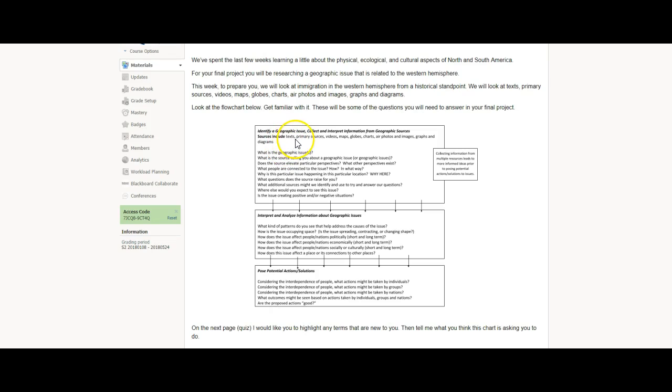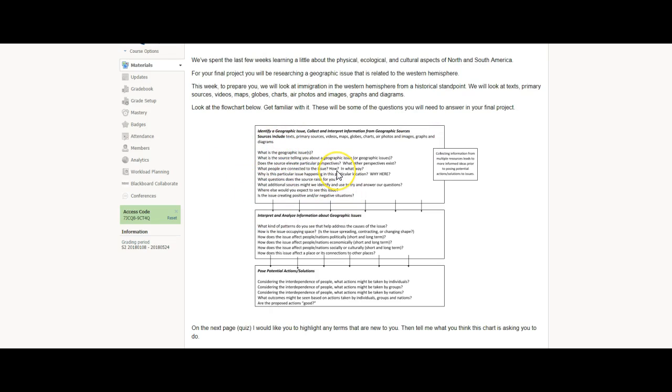Some things that you might look at would be texts, primary sources like postcards or photographs, videos, photographs from the time period, maps, globes, charts. Something like Google Earth is an air photo, or images, graphs, and diagrams.